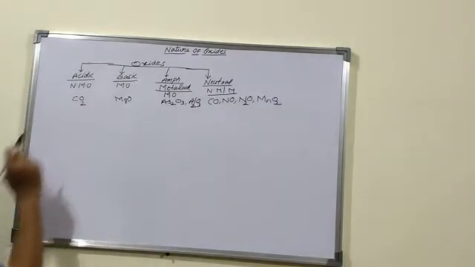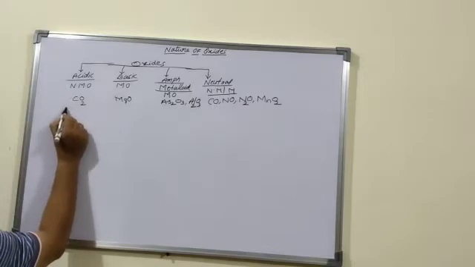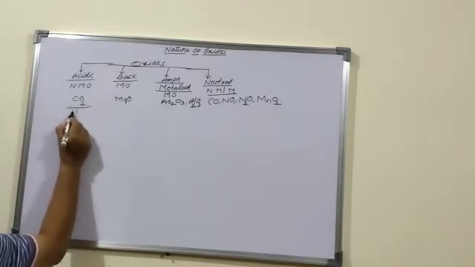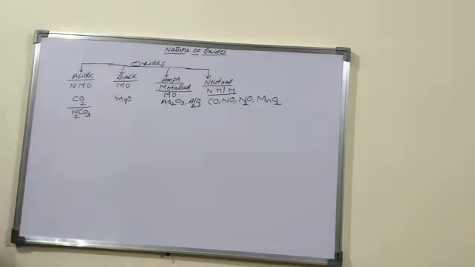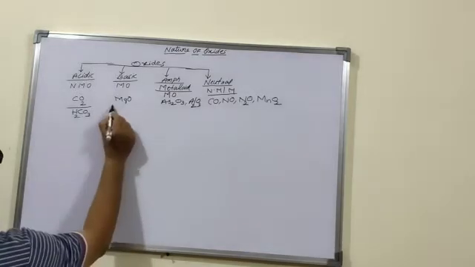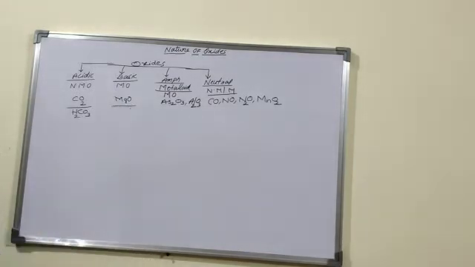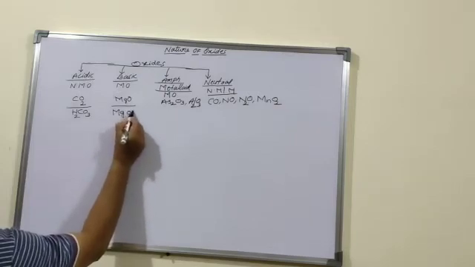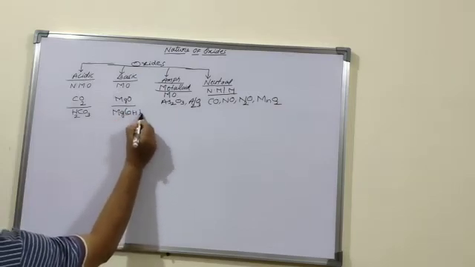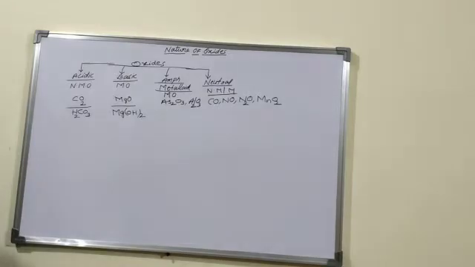Why are these called acidic? In water they form acids, like carbon dioxide forms carbonic acid. And why is magnesium oxide basic? It forms magnesium hydroxide in water, which is a base, that's why it is a basic oxide.